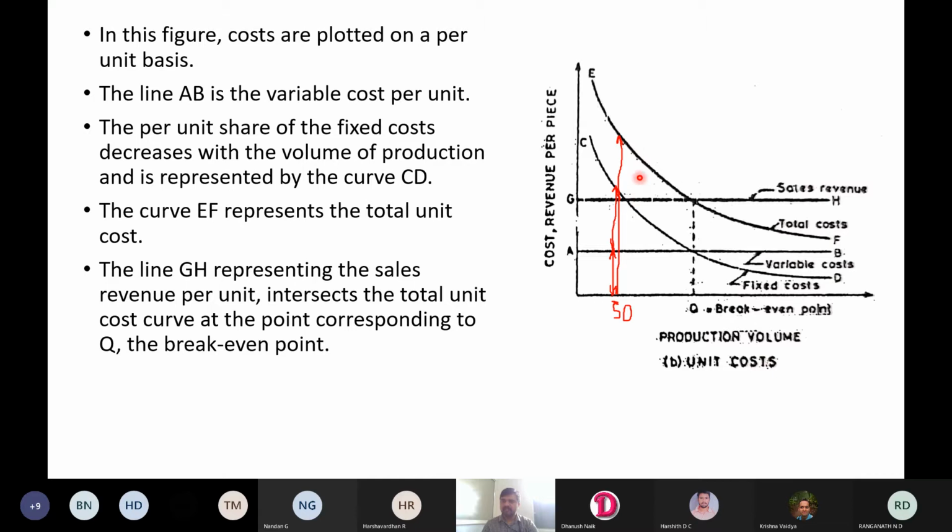Again, sales revenue is less than the total cost. Company is in loss. At break-even point, sales revenue and total cost both are same. That means at this point, company is in no loss and no profit. Again, if it operates further, cost is less than revenue. That means company is operating with profit. So when total cost decreases, even though sales revenue remains same, company will be in profit because of the decrease in cost of production.